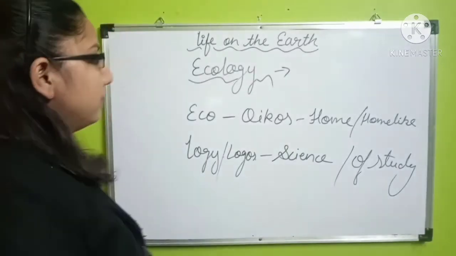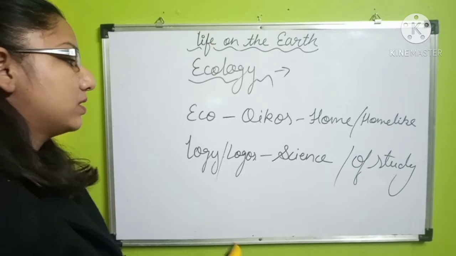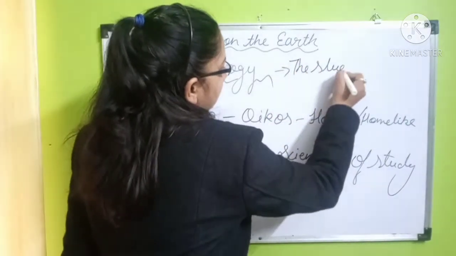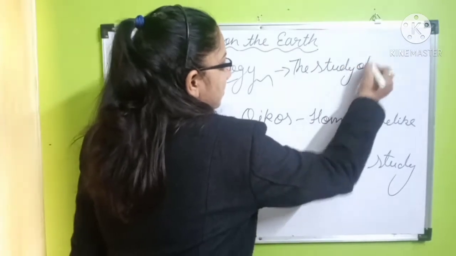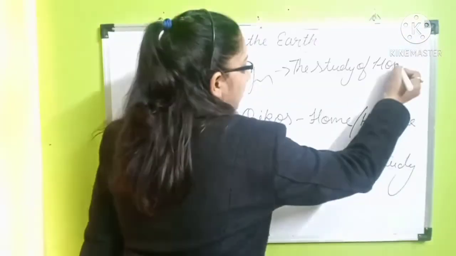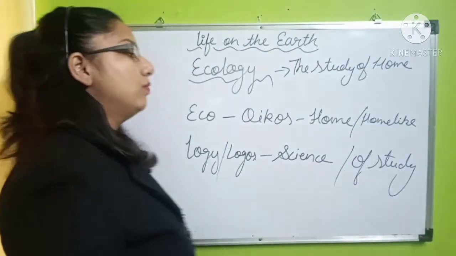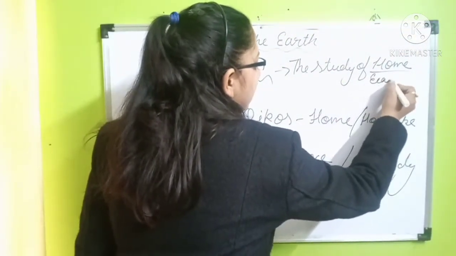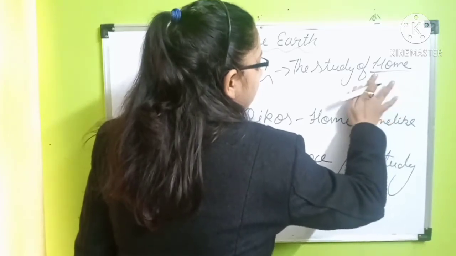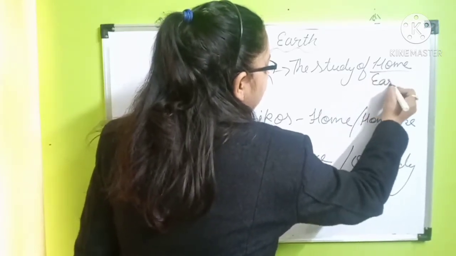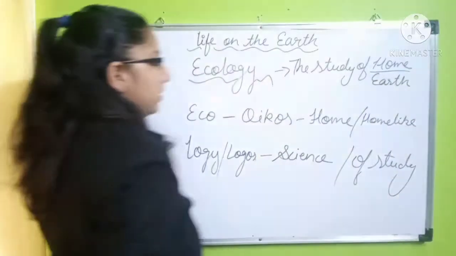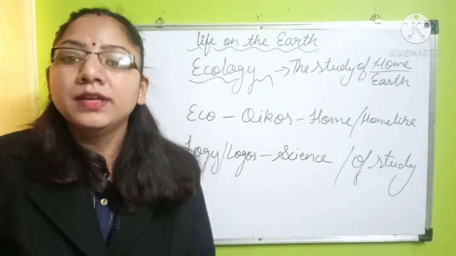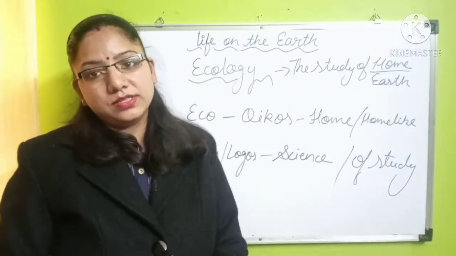So the meaning of ecology can be the study of home, or in other words for home we can say earth. So the study of the earth, which is known as our home planet, is known as ecology.